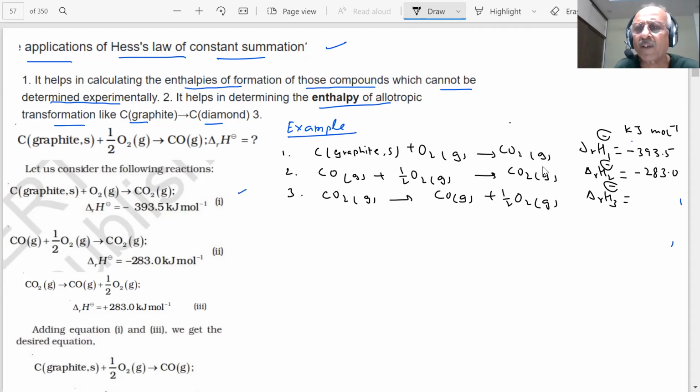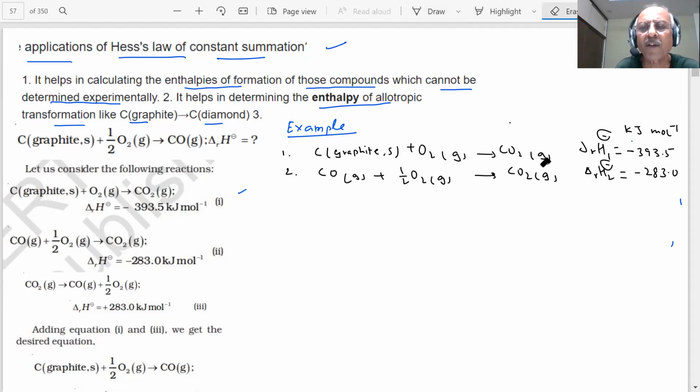That is the same equation. There is nothing special about it. It is the reverse of equation 2. I don't need that. First, only two are given. Okay? Only 1 and 2 are given to me. Equations 1 and 2 are given. Okay, what do I have to find out?